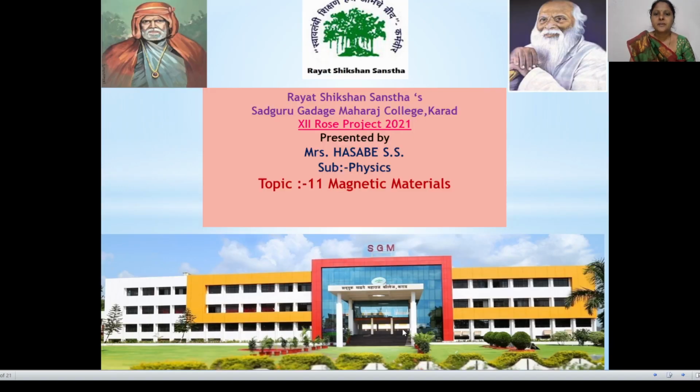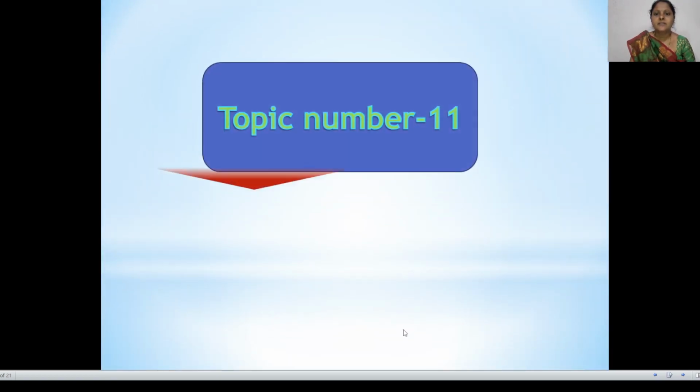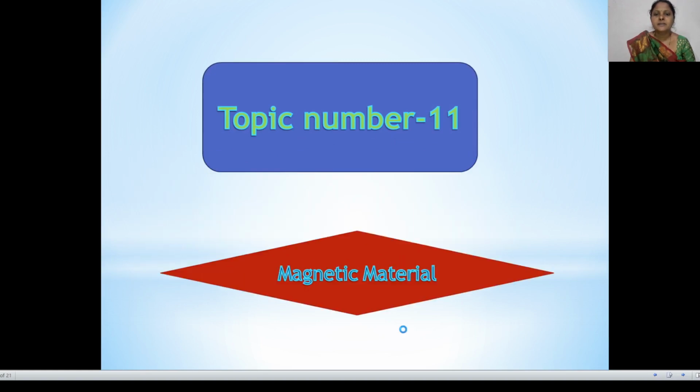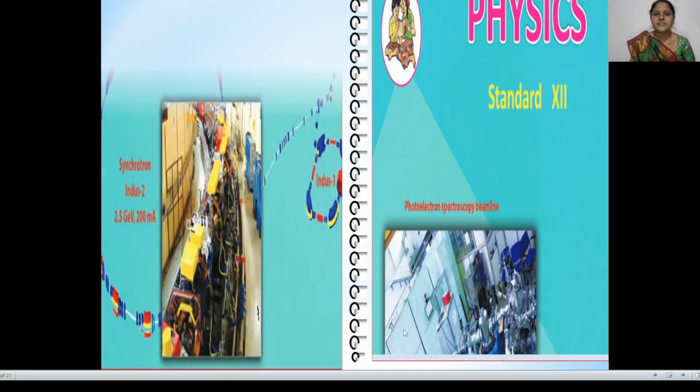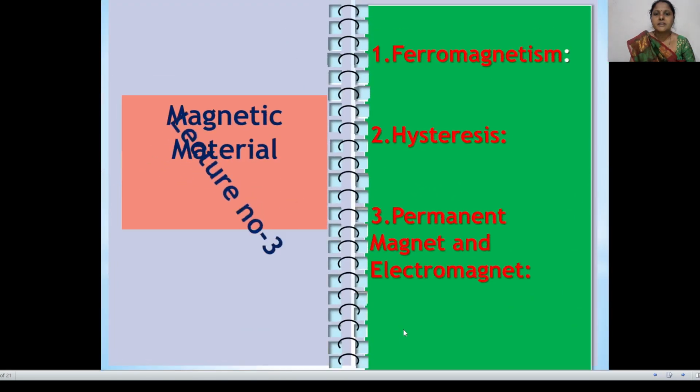Karad. Myself, Hasbe SS, subject Physics, topic number 11, Magnetic Material. Magnetic Material, lecture number 3. In this lecture we discuss first ferromagnetism, second hysteresis, and last permanent magnet and electromagnet.